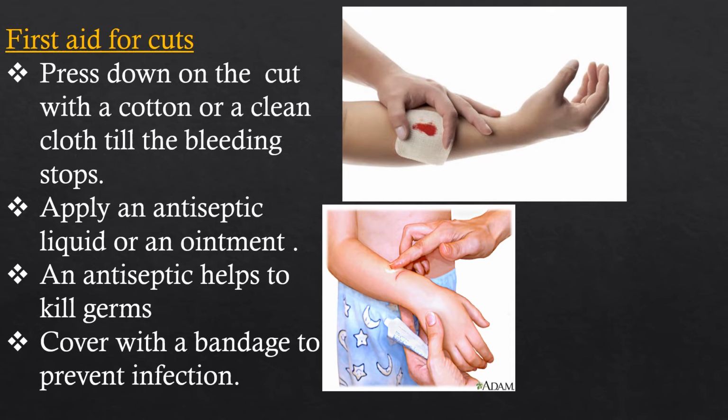Listen again, children. First of all, we have to wash the hands with soap and water and press down on the cut with a cotton or clean cloth until the bleeding stops. Then we have to apply an antiseptic cream or ointment. Those antiseptic creams or ointments kill germs. Then we should cover the wound with a bandage to prevent infection.